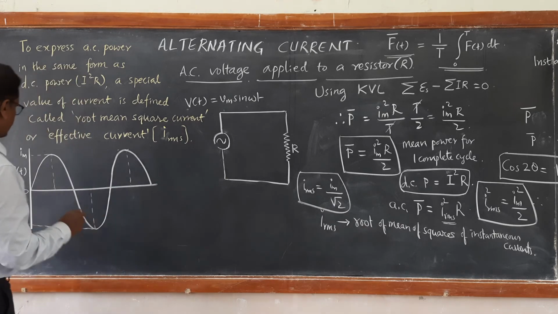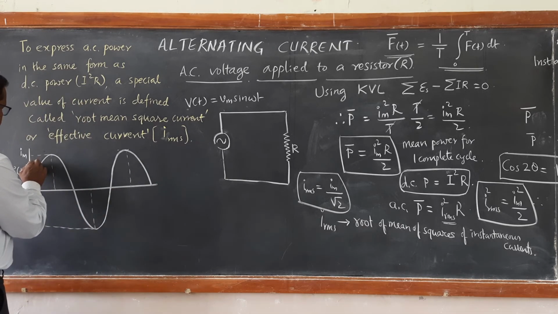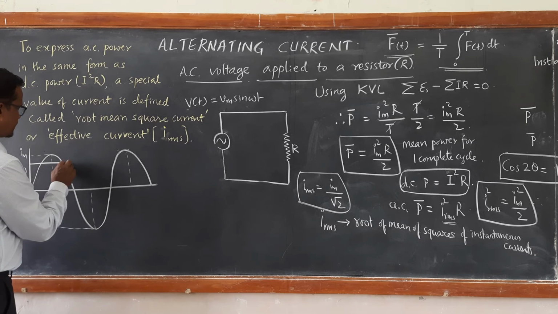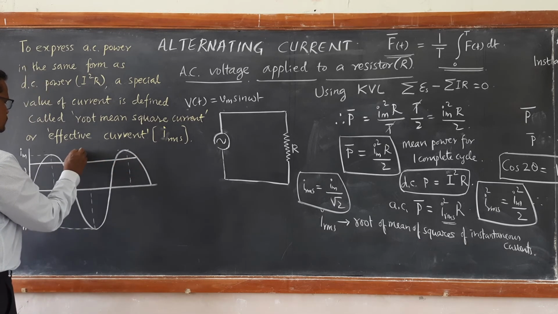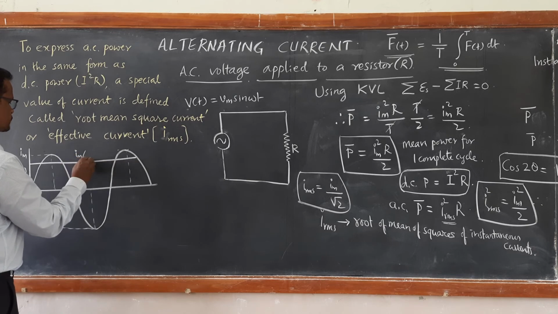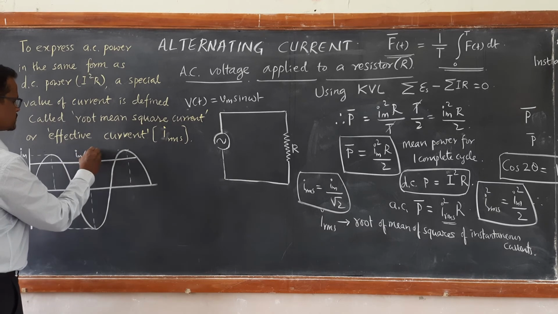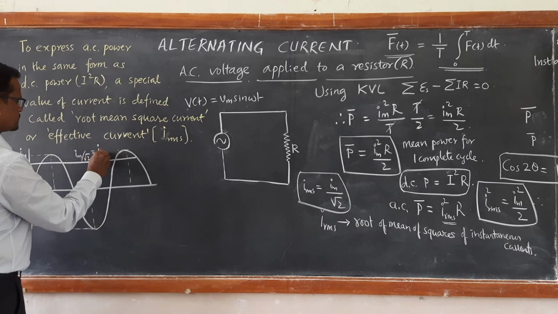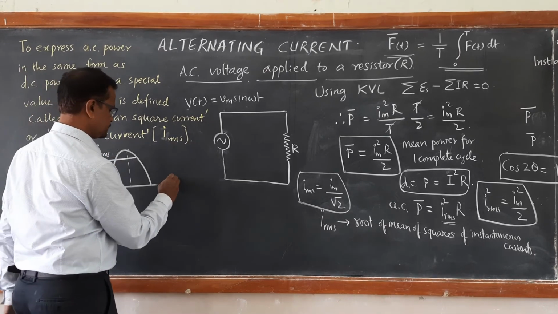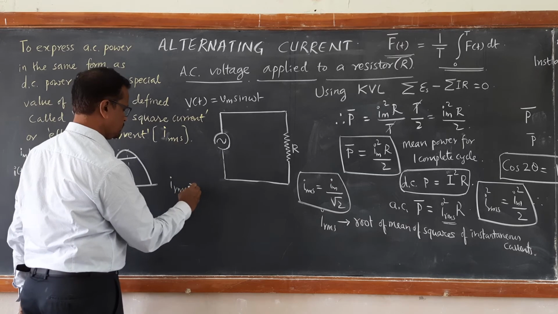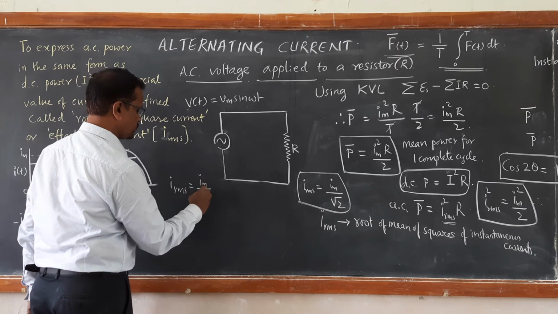So if you draw the value of IRMS, it comes out to be Im by root 2.